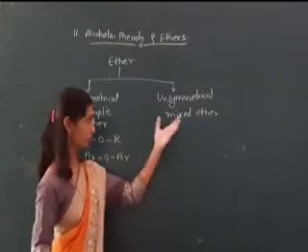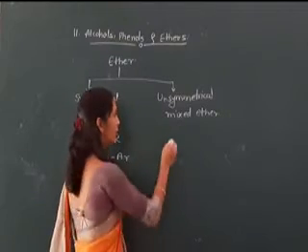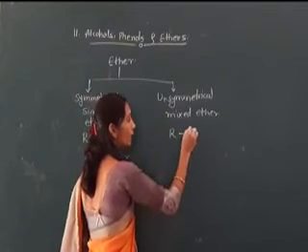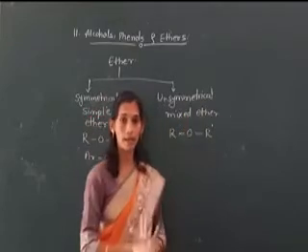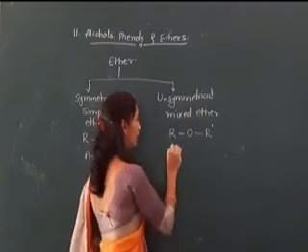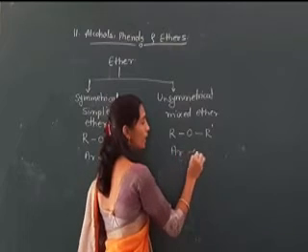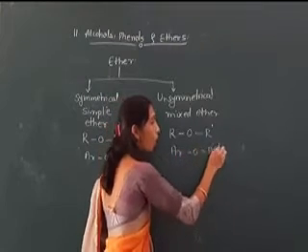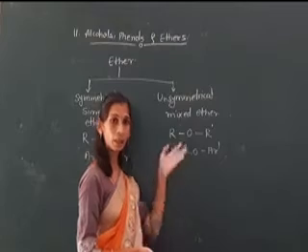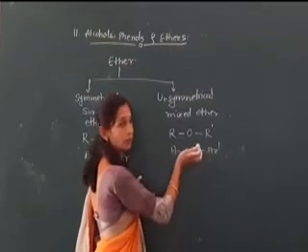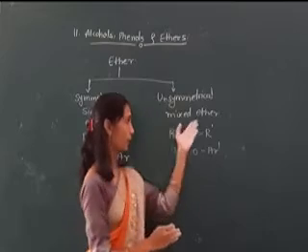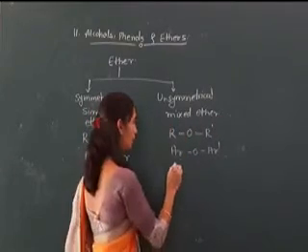Opposite to that, asymmetrical or mixed ether. On both sides, different alkyl groups are attached, or different aryl groups are attached, or one alkyl and one aryl group are attached to that oxygen, then we say that that type of compound is a mixed ether.